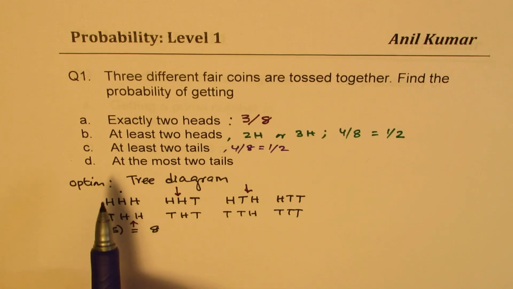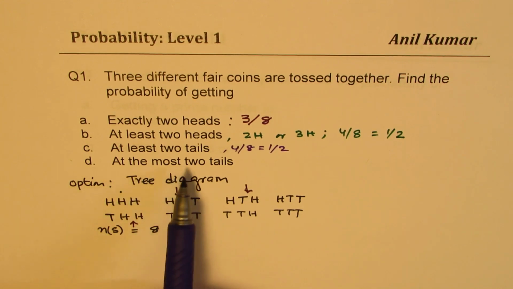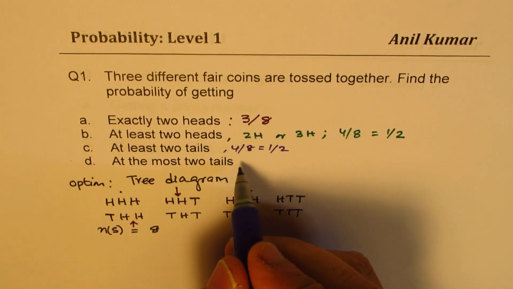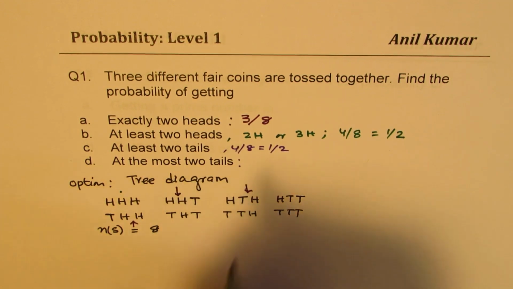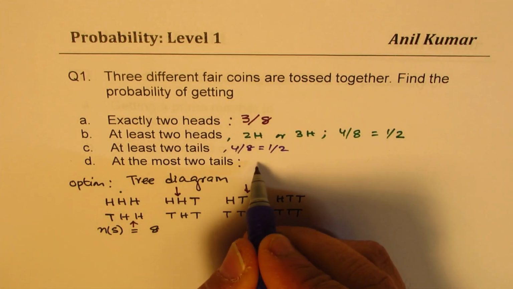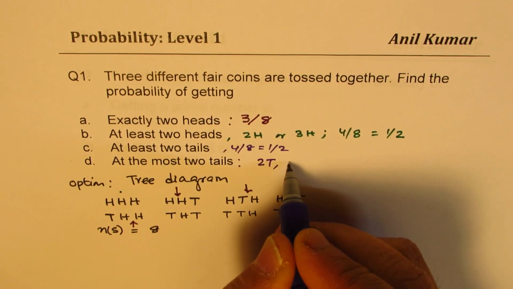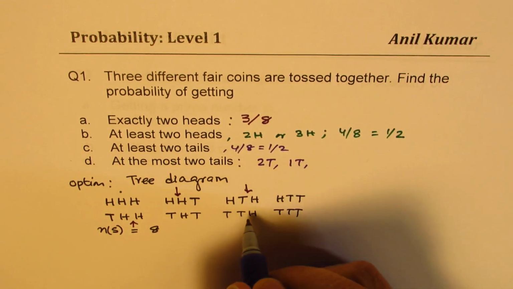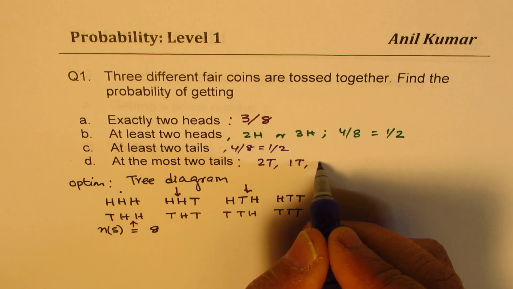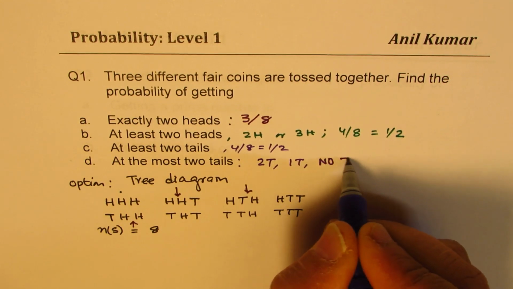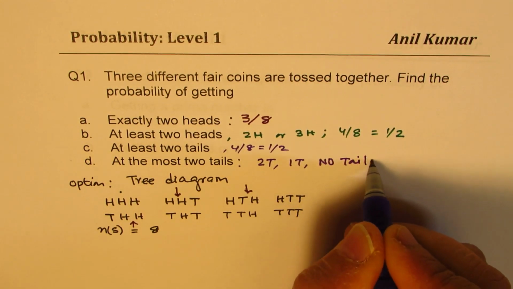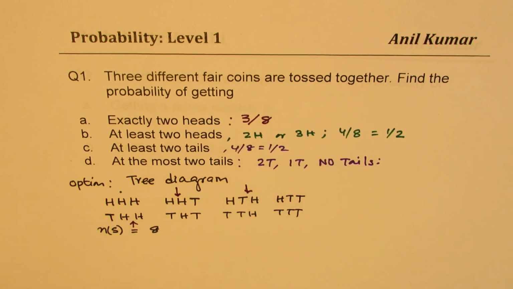The last one here is at the most 2 tails. When we say at the most 2 tails, we are trying to say we get 2 tails, that is 1. We get 1 tail, that is another 1. And also no tail, so all heads. So we have to consider all this.